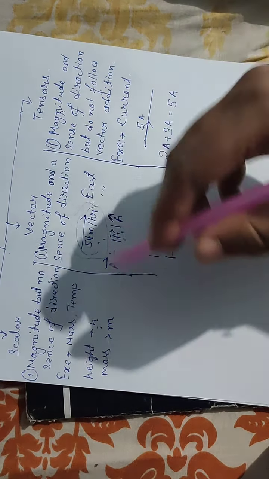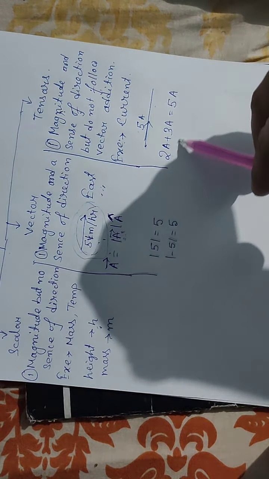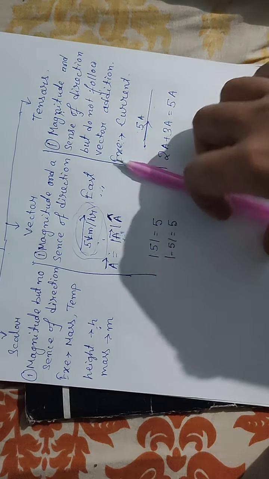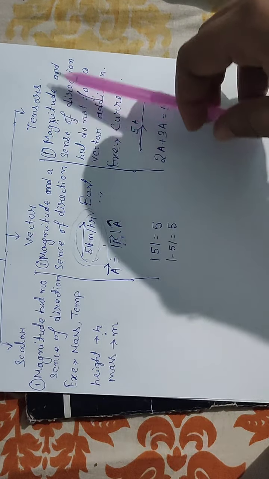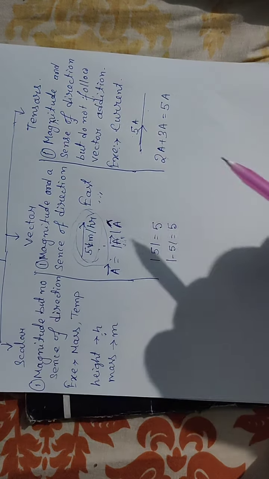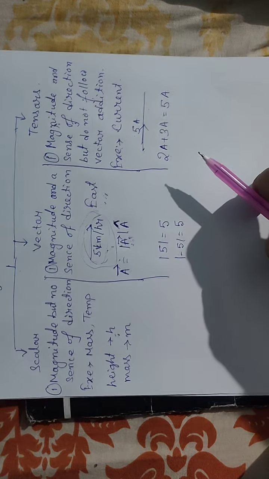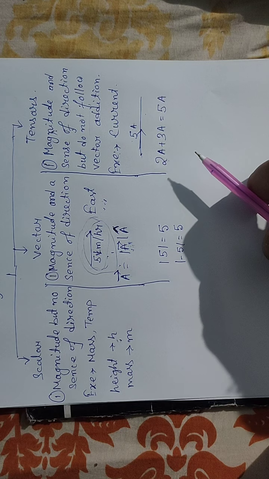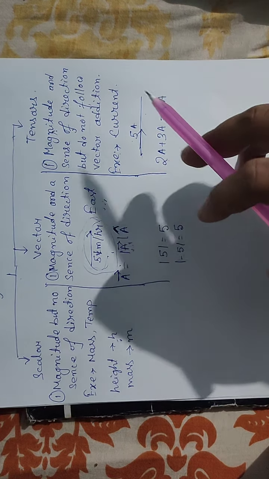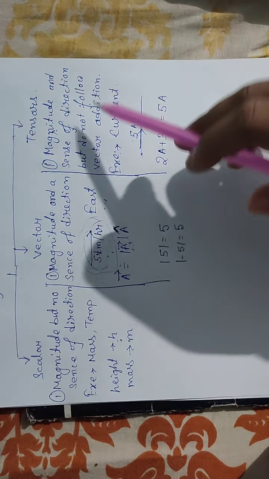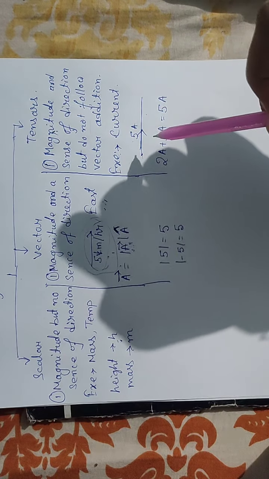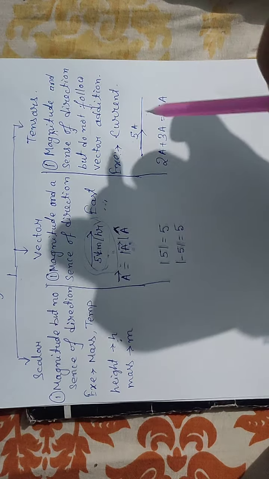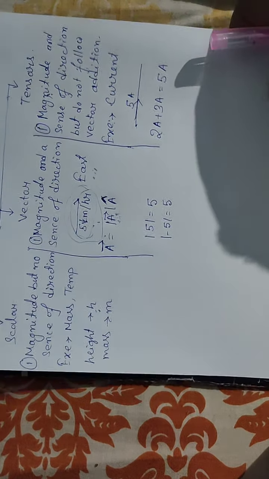So it does not follow vector addition. It is just like scalar addition. So tensors are those physical quantities which have magnitude and sense of direction but do not follow vector addition. In your exam, if nothing is specified, then you have to take current as a scalar quantity.